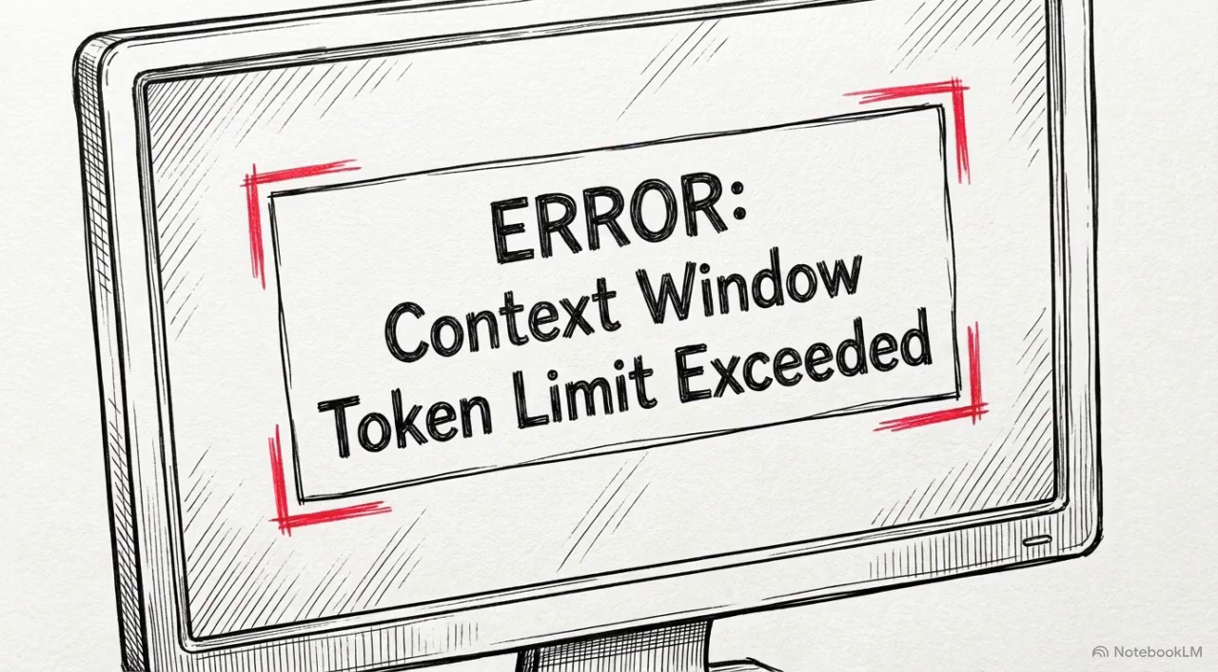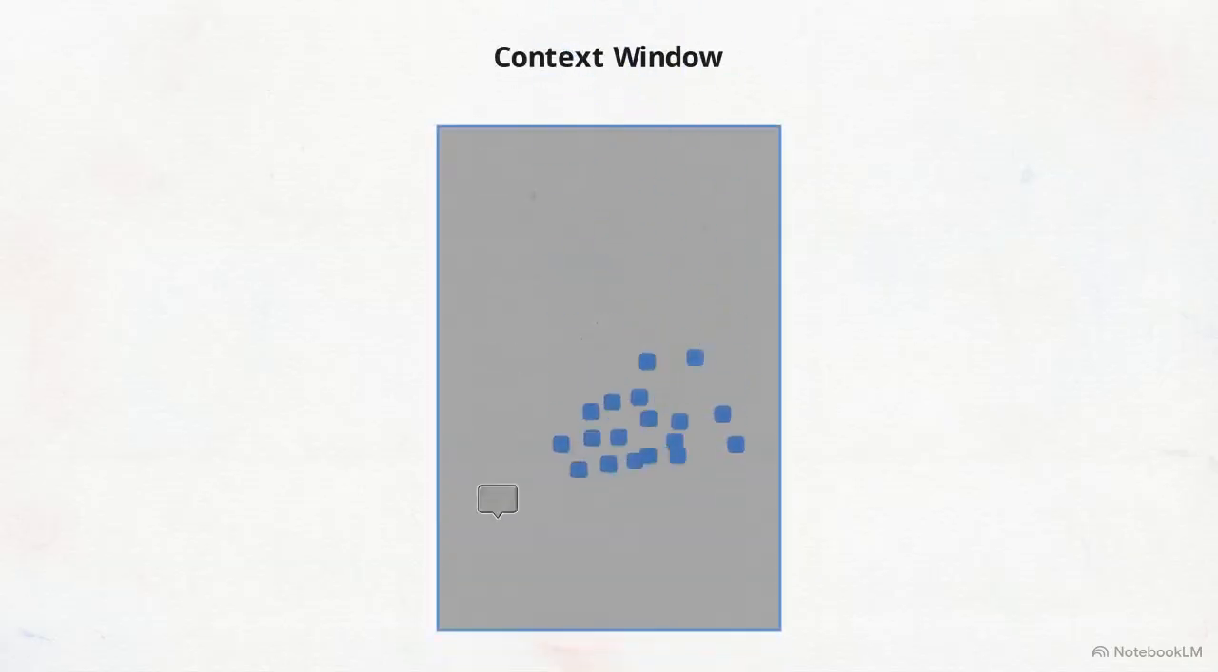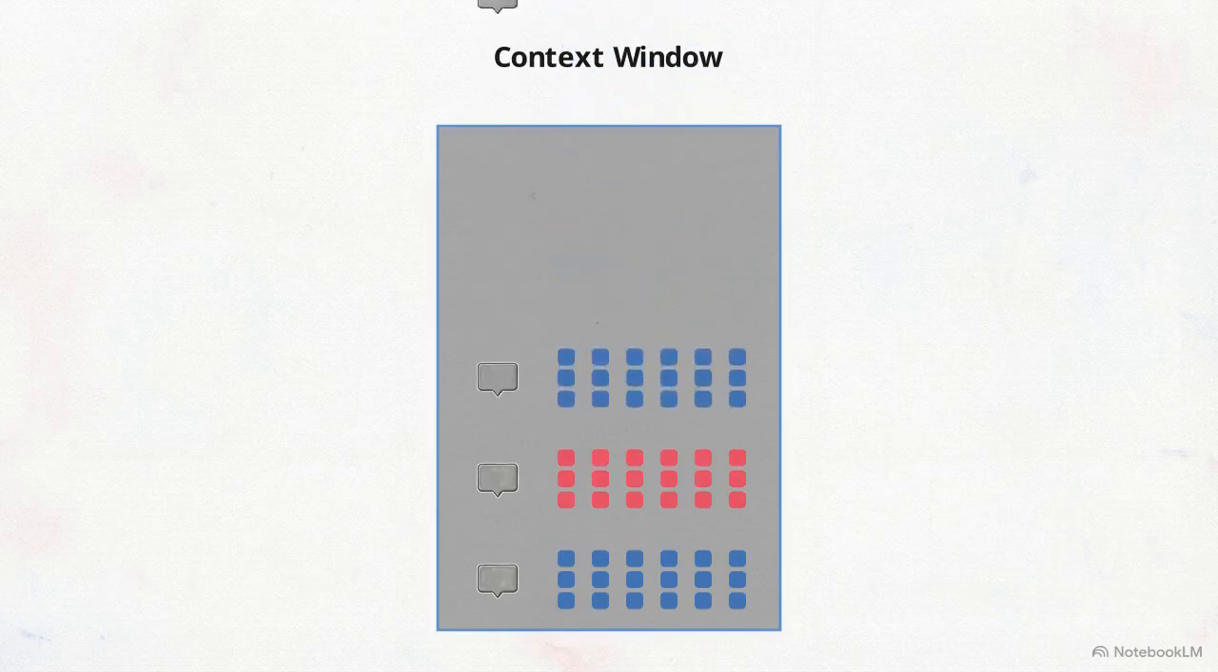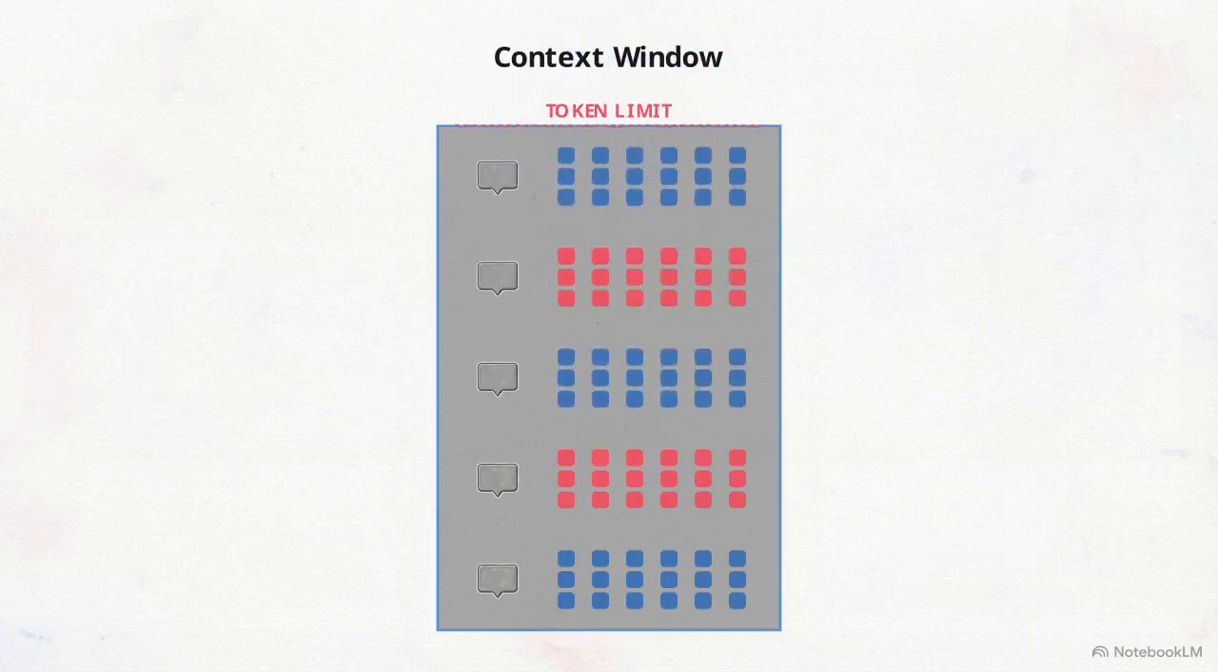But this context window operates under strict mechanical constraints. Every new prompt you submit and every response the model generates consumes a specific token allocation. As new tokens enter the system, they physically push older data out of the active window.